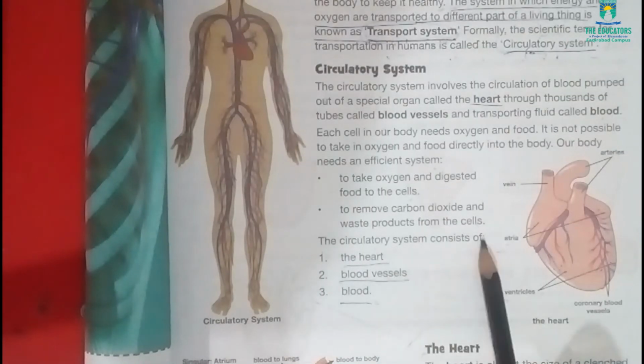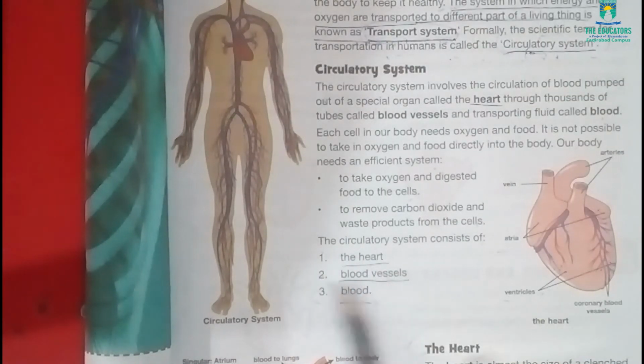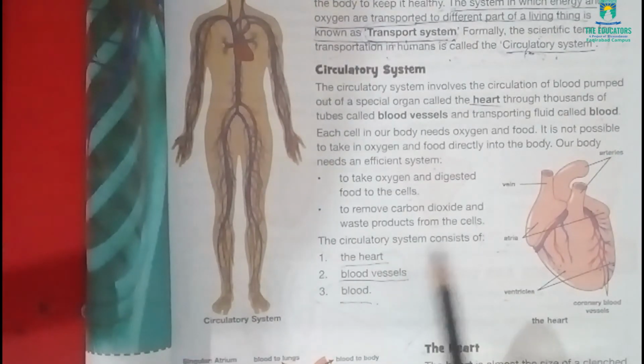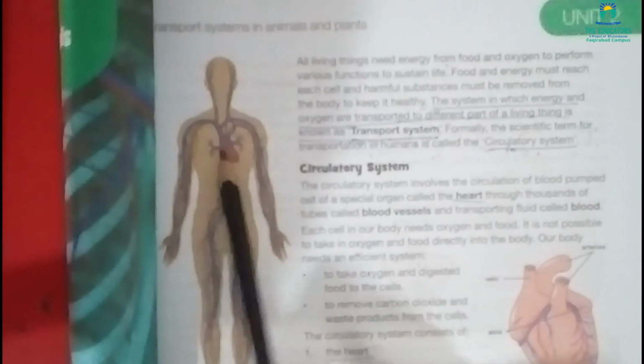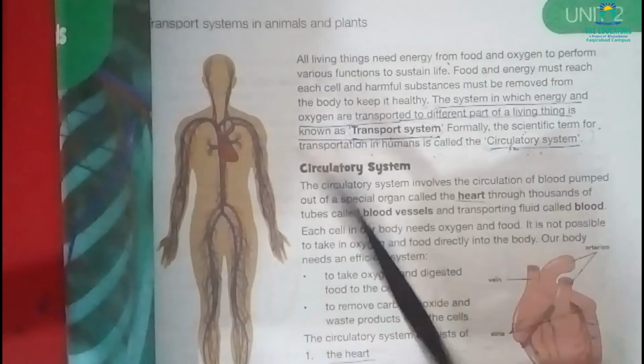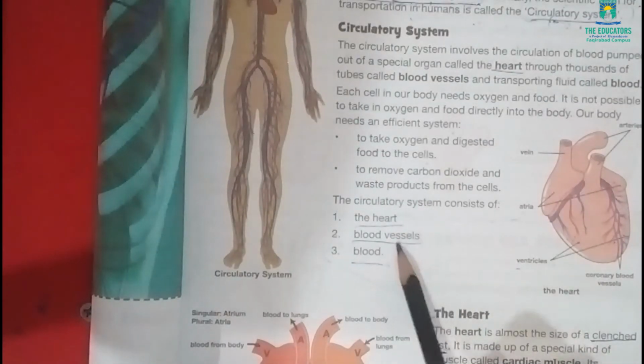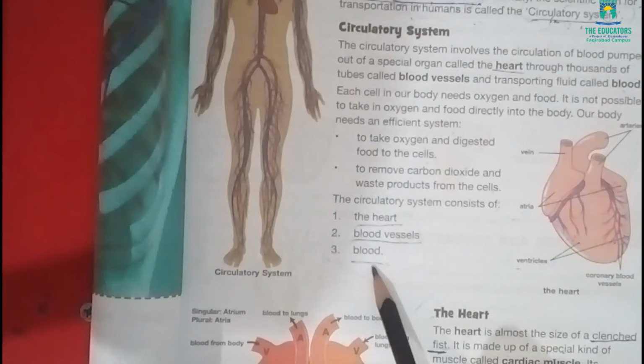The circulatory system consists of the heart, blood vessels and blood. These three are the main parts of the circulatory system. Here is also a diagram of the circulatory system. It's a diagram of the heart, blood vessels, and the fluid that passes in these vessels, known as blood.